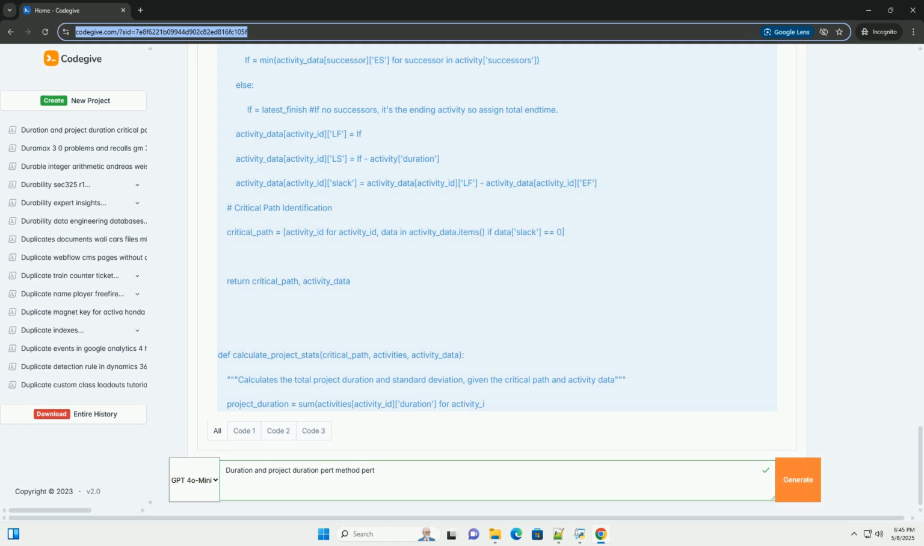Example activity list and dependencies. Activity ID, activity description, predecessors. A, define project scope, none. B, gather requirements, A. C, design website mockup, B. D, develop backend, B. E, develop frontend, C, D. F, test website, E. G, deploy website, F.